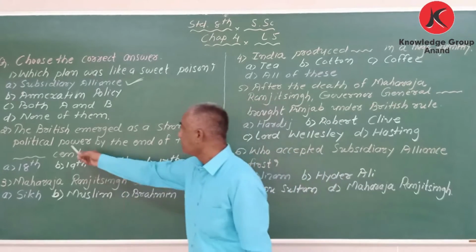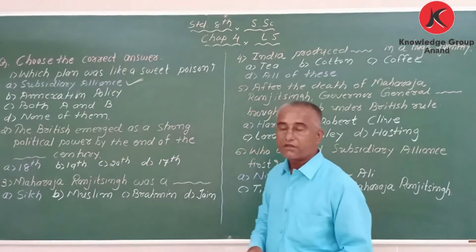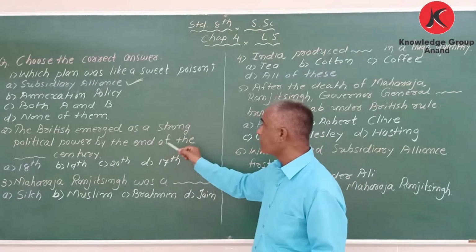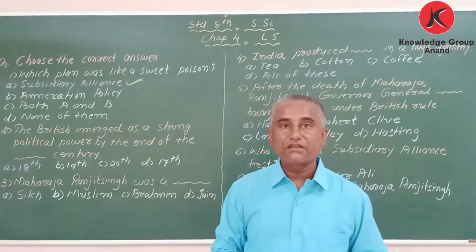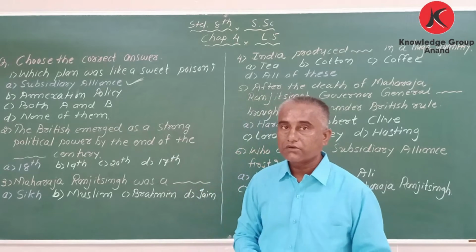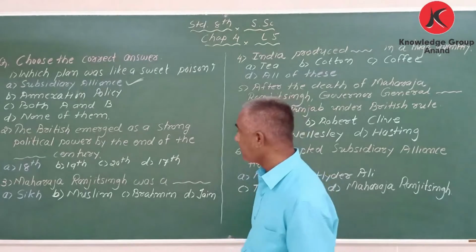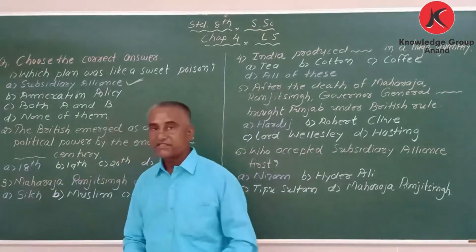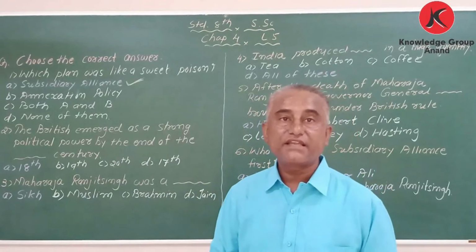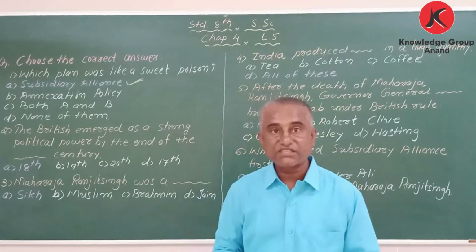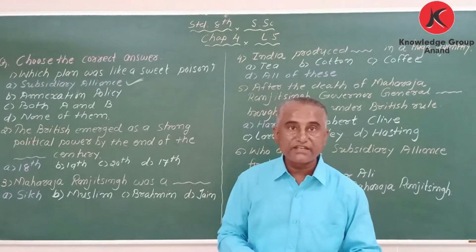Second one, the British emerged as a strong political power by the end of blank century. Which century do you know? Yeah, correct. By the end of the 18th century, after the Battle of Plassey and the Battle of Buxar. 1764, that is called the 18th century.